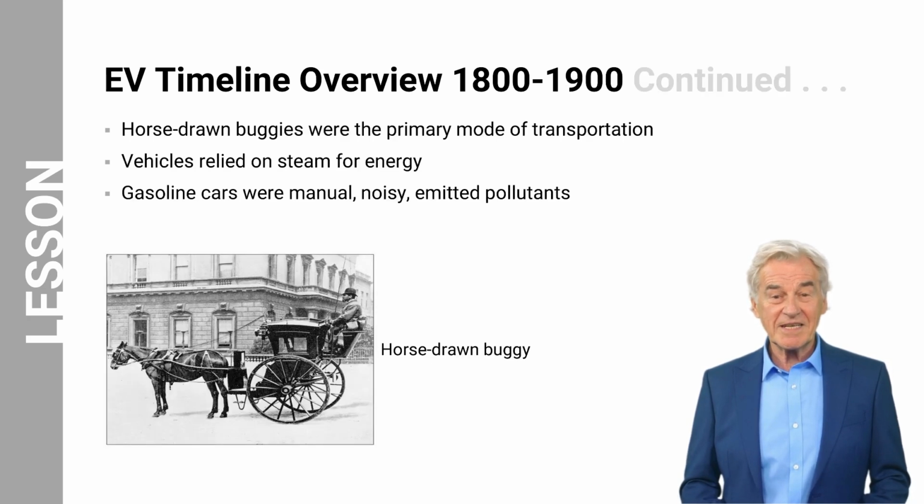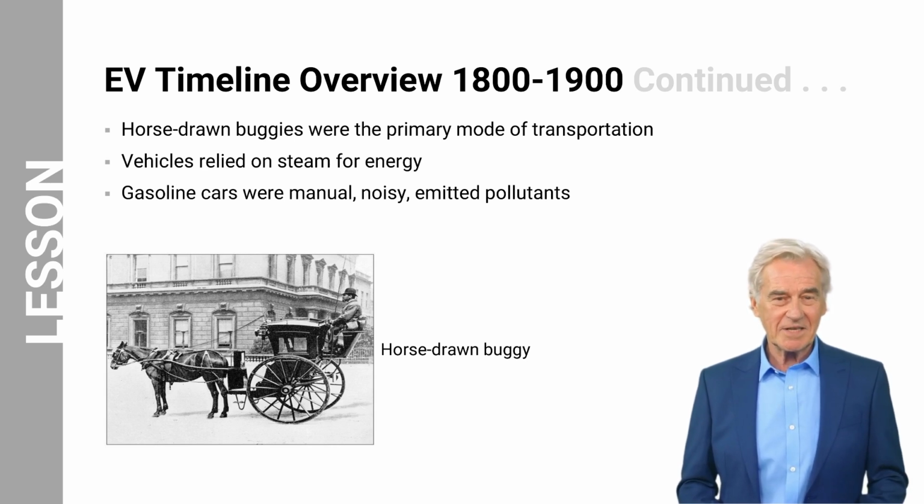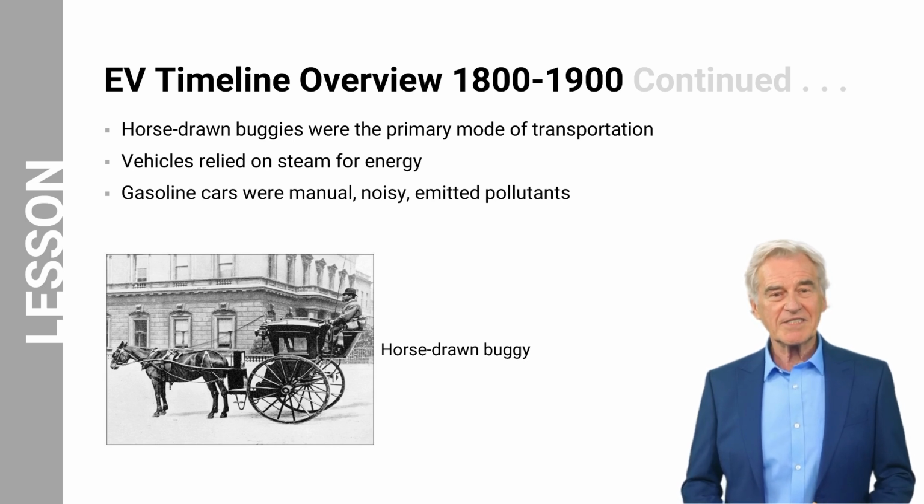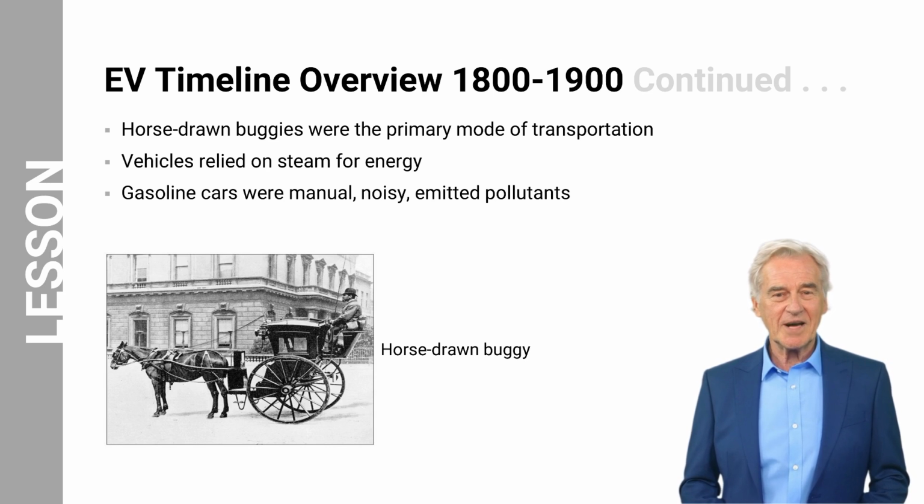Let us now take a detailed look at the EV timeline from 1800 through 1900. In the late 19th and early 20th centuries, horse-drawn buggies and carriages were the primary modes of transportation for most people. During this time, there were also attempts to use steam power for vehicles. Steam-powered vehicles, such as steam carriages, were developed and used for transportation. However, steam-powered vehicles had limitations, including long startup times, the need for a constant supply of water, and the requirement